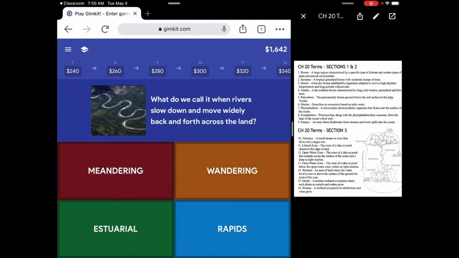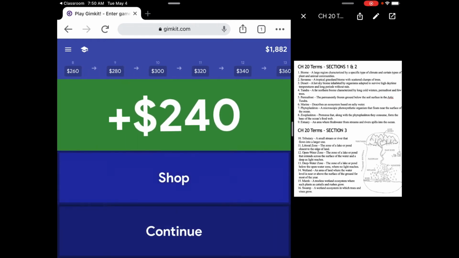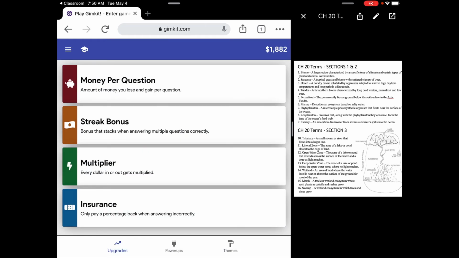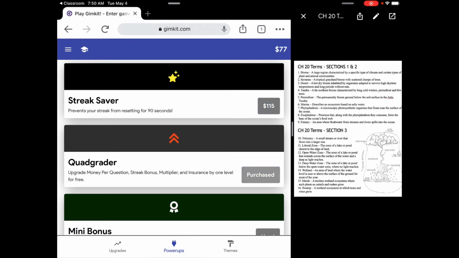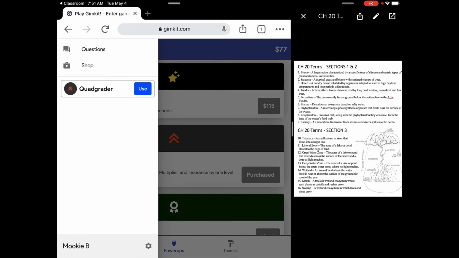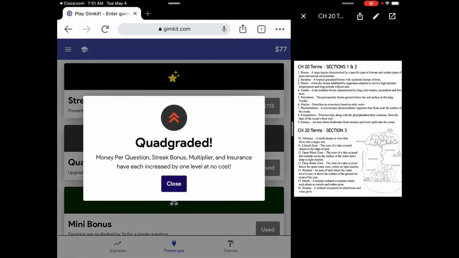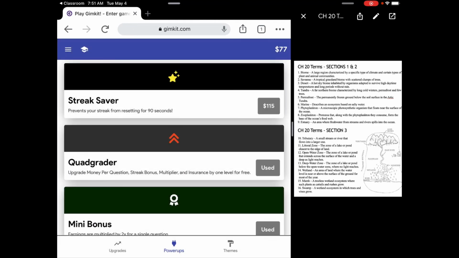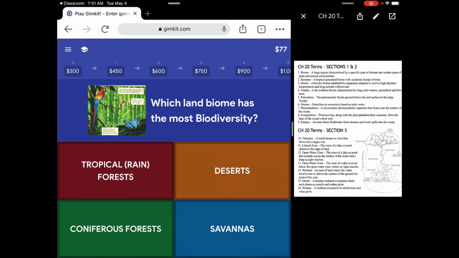And what do we call it when a river goes back and forth like that? That is meandering. Let's shop. All right, there's a great power-up you should always get. That is the Quad Grabber. All right, let's go give this a use. And that upgrades all your money stuff in one go.